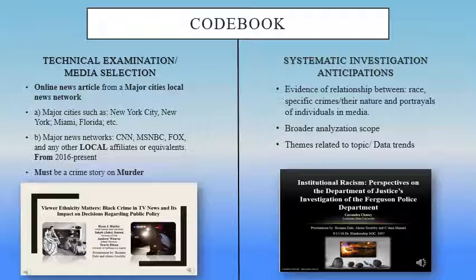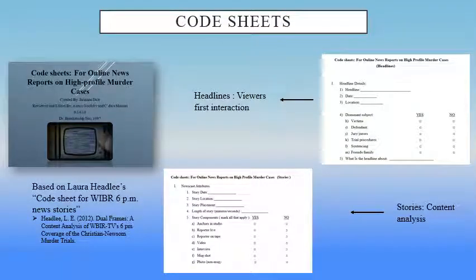We chose to model Laura Headley's code sheet for WIBR 6 p.m. news stories because a majority of her variables and categories coincided with our topic and our future data collection areas. We will not copy her codebook exactly, but use it as a model for our own, adding and retracting various sections when necessary. For data collection, we chose to analyze headlines and stories. Headlines because they're the viewer's first interaction with the article, and stories because they contain the bulk of the content. In the codebook, questions such as headline details, the dominant subject of the headline and of the story, newscast attributes, and story components are asked.